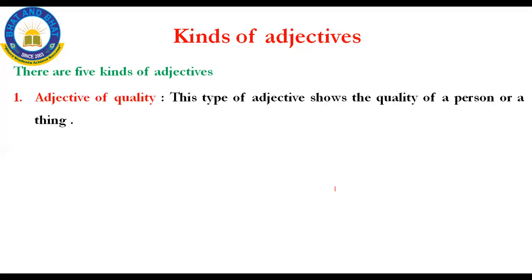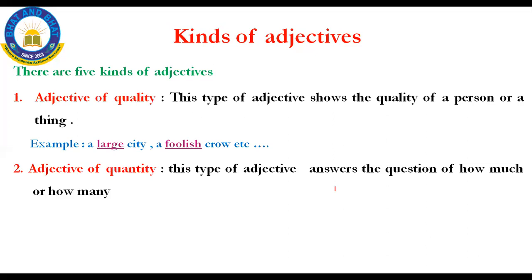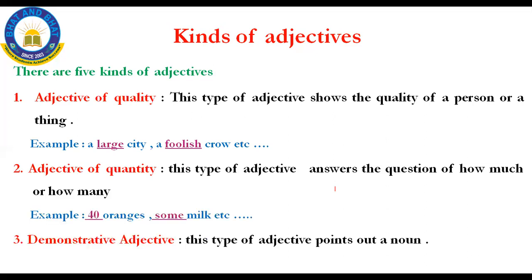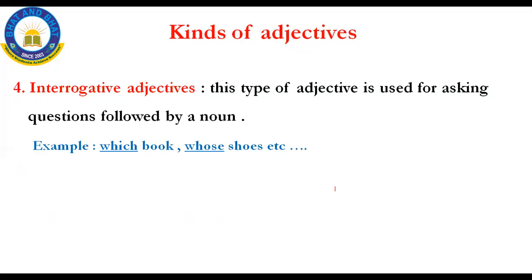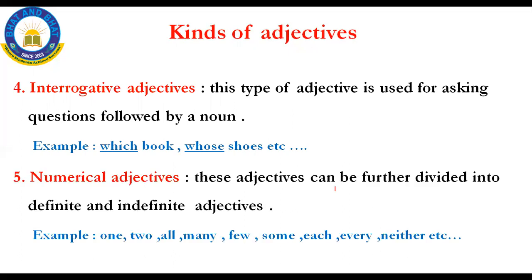Now let us see what are the types of adjective. And my dear kids, the types of adjective and the kinds of adjective are one and the same. Let us see how many types of adjective there are and how they are used. There are 5 types of adjectives. The first one is adjective of quality, the second one is adjective of quantity, the third one is demonstrative adjective, the fourth one is interrogative adjective, the fifth one is numerical adjective.